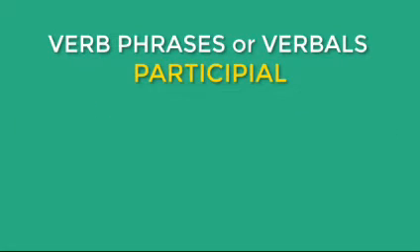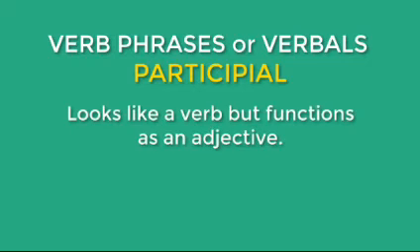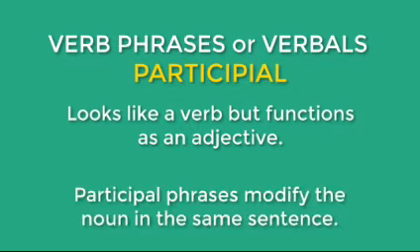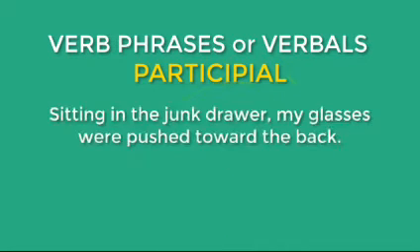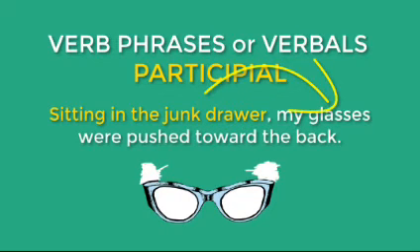Let's look at the participial phrase. A participial is a phrase that looks like a verb but actually functions as an adjective. It modifies a noun in the same sentence. Wagging her tail, my puppy greets me at the door. In this example, wagging her tail is the participial phrase describing my puppy. Sitting in the junk drawer, my glasses were pushed towards the back. In this example, sitting in the junk drawer describes my glasses.